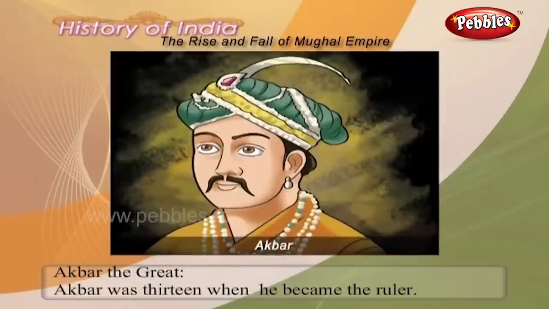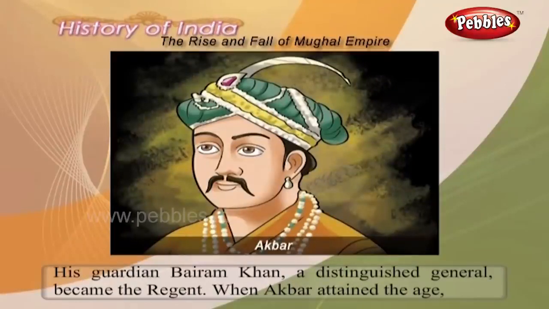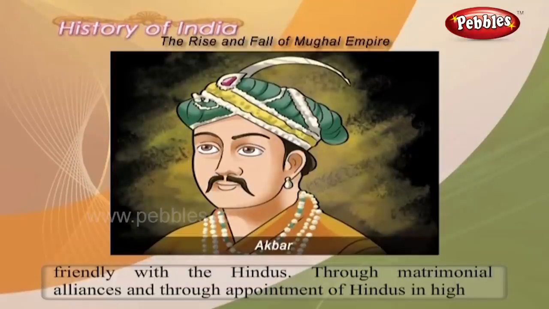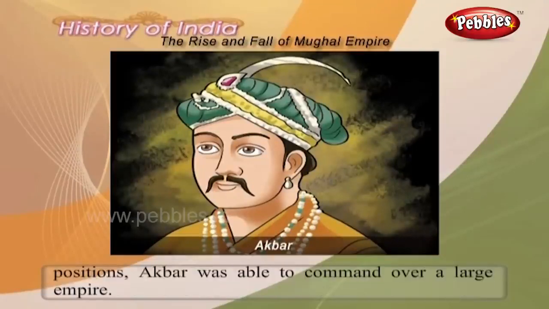Akbar the Great. Akbar was 13 when he became the ruler. His guardian, Bairam Khan, a distinguished general, became the regent. When Akbar attained the age, he took over the government. Gwalior, Ajmer, Malwa and Jaunpur were won by Akbar. He was very friendly with the Hindus. Through matrimonial alliances and through appointment of Hindus in high positions, Akbar was able to command a large empire.